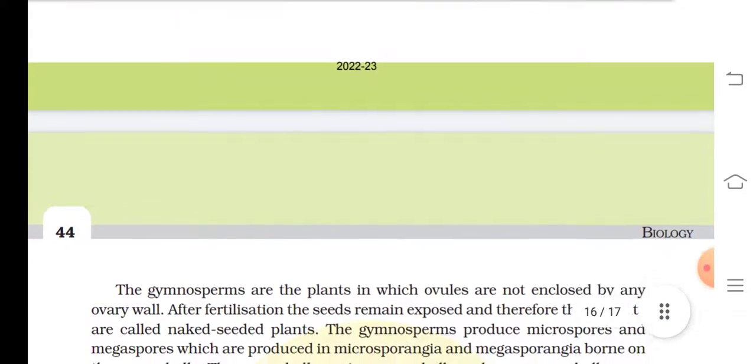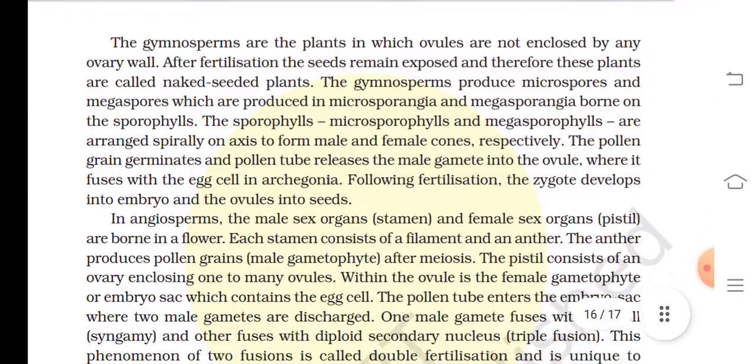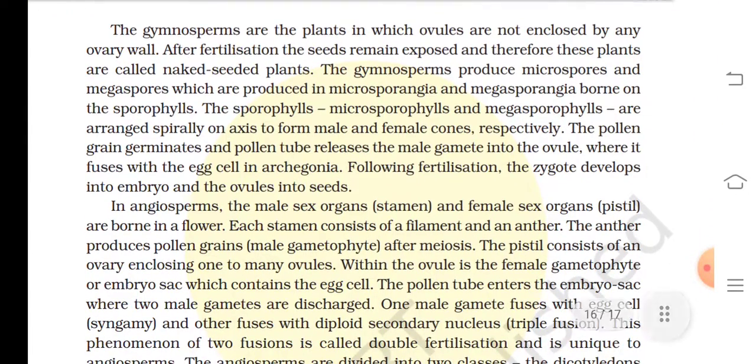The zygote produces a sporophyte. The gymnosperms are plants in which the ovules are not enclosed by any ovary wall. After fertilization, the seeds remain exposed, and therefore these plants are called naked seeded plants. The gymnosperms produce microspores and megaspores, which are produced in microsporangia and megasporangia, borne on the sporophylls.